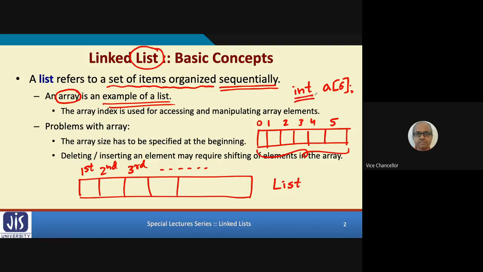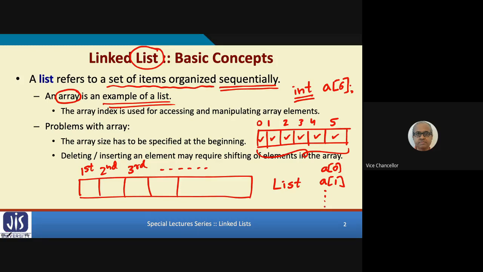And this int specifies that each space that you allocate in memory can hold one integer data item. Now here there is an order, because the 6 elements of the array I can access by referring to its index, A[0], A[1], A[2] and so on. That is why this is a list.